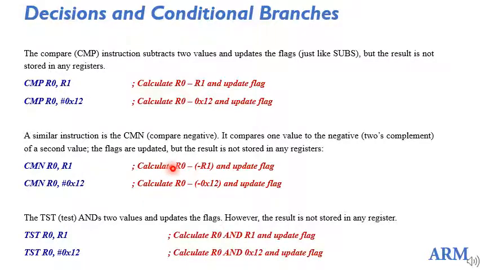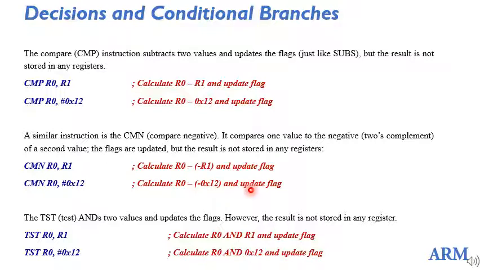So it is actually R0 plus R1, and after the computation it is going to update the flags. Similarly, CMN also can have the second operand as an immediate value, which is going to compute the expression R0 plus the immediate value, in this case 12, and updates the flags accordingly.